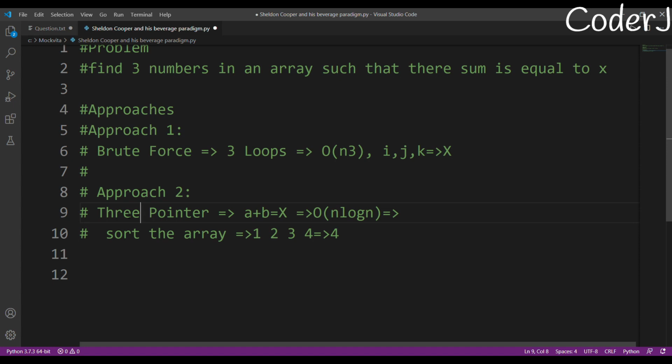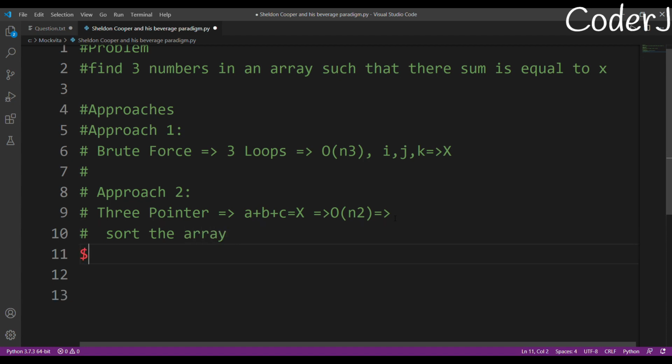The complexity of this three pointer approach will be O n square, right? I'll just tell you the algorithm. You use one loop for i, and the first thing that you need to do is sort the array, right?